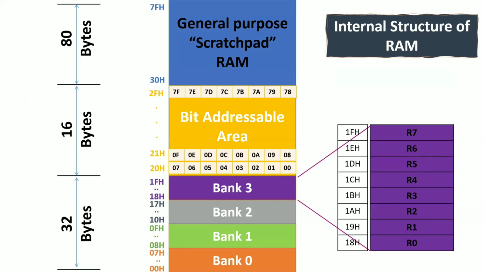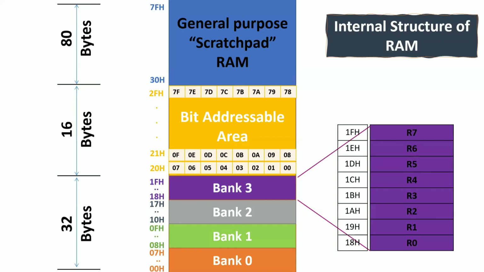Okay. So you segregate this diagram into 3 parts: 32 bytes, 16 bytes, and 80 bytes. The first 32 bytes occupy the register banks, that is bank 0, bank 1, bank 2, and so on. Each and every bank consists of 8 registers. The next 16 bytes occupy the bit addressable area. The next 80 bytes occupy the general purpose RAM.